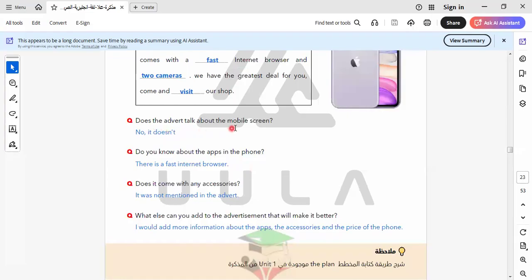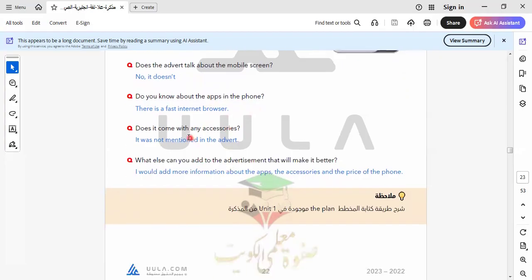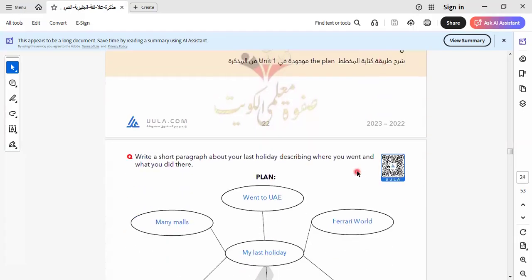Does the advert talk about the mobile screen? No, it doesn't. It talks about the mobile cell, not the mobile screen. Do you know about the apps in the phone? There is fast internet or browser. Does it come with any accessories? It was not mentioned in the advert. What else can we add? What else can you add to the advertisement that will make it better? I would add more information about the apps and accessories and the price of the phone.